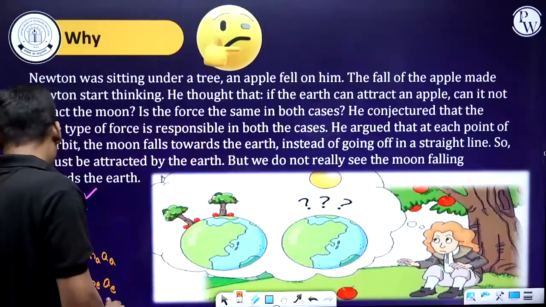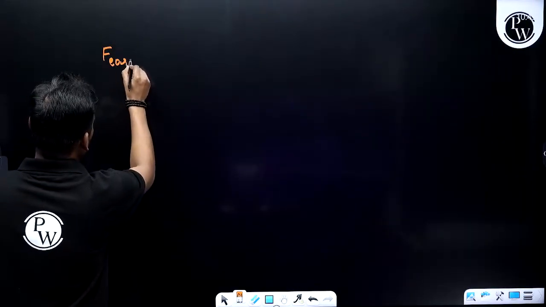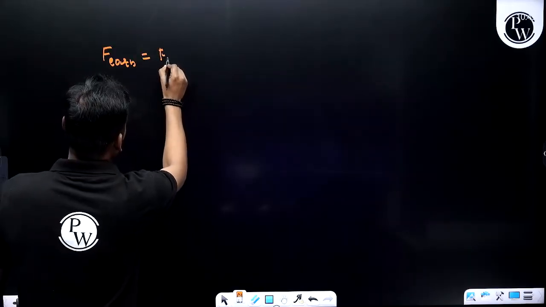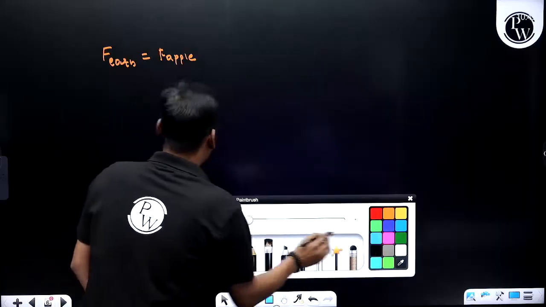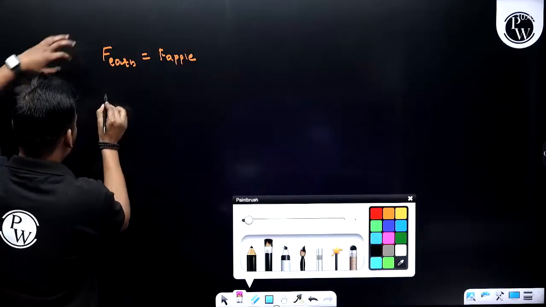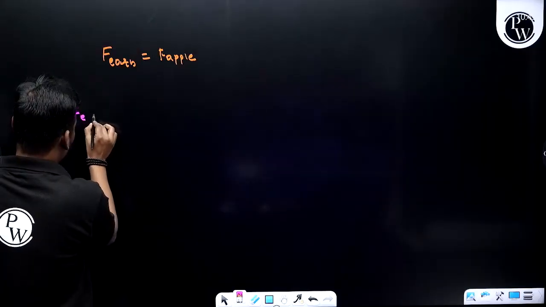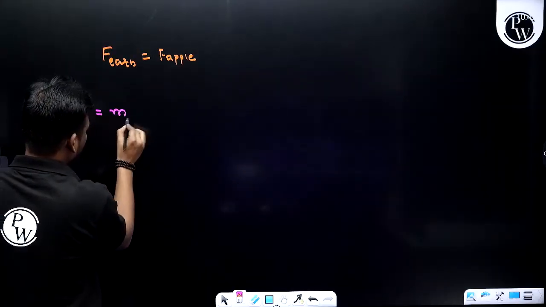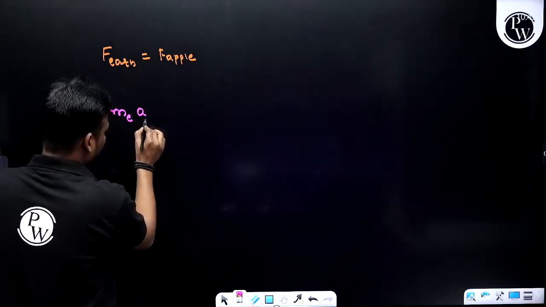If I consider that concept, the force due to Earth and the force due to apple. By the concept, if we consider the force due to Earth, that is the mass of the Earth and the acceleration produced by the Earth.